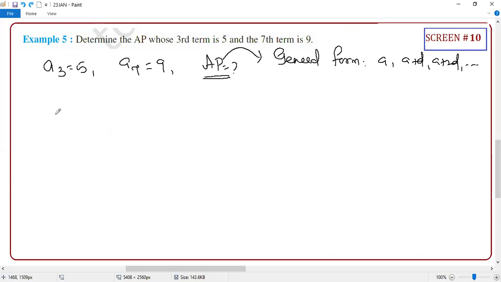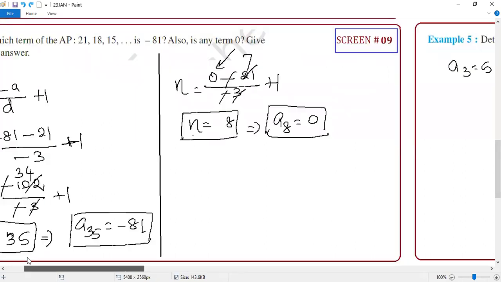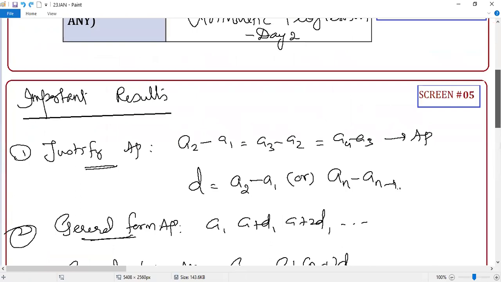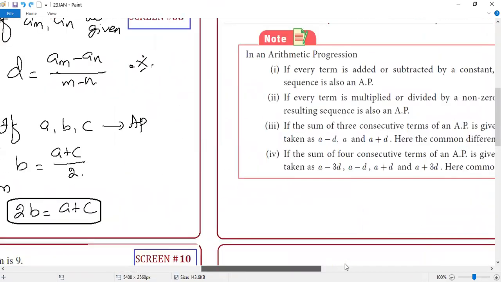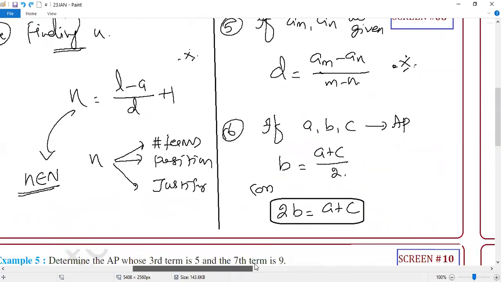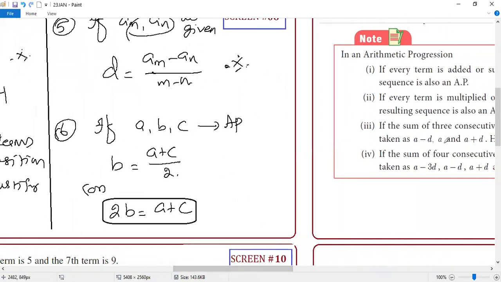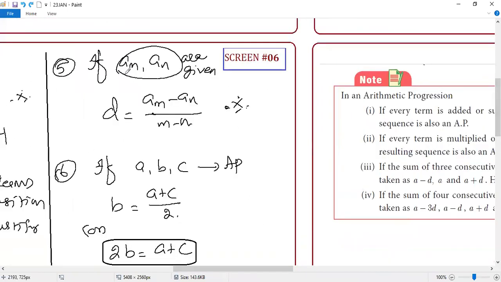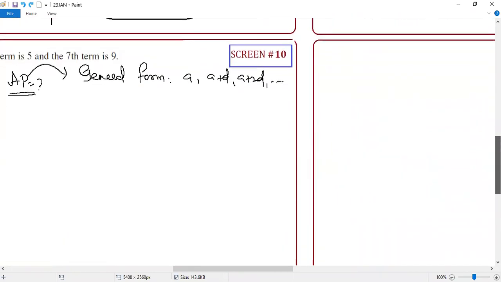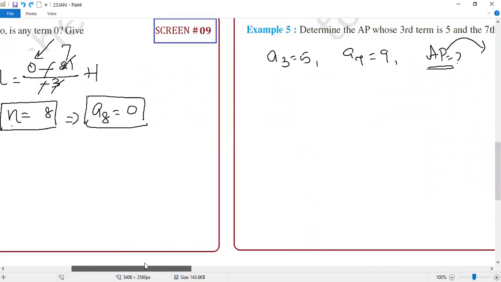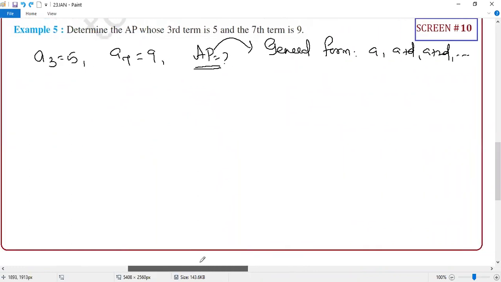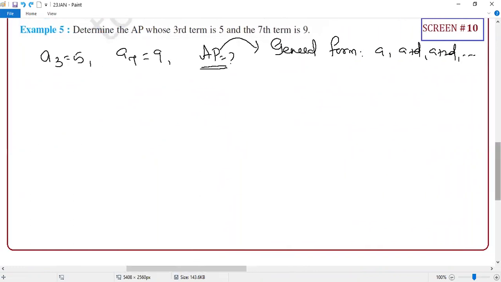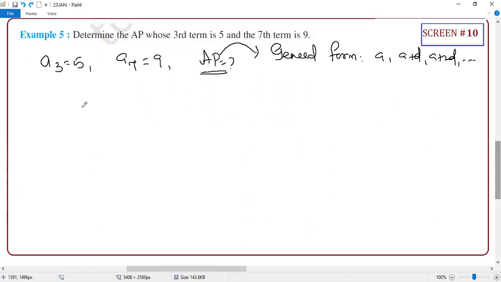Okay, what are the things? Guys, I think you should use the golden formula. Which formula, student? If you know any two terms, you can find D. It is not necessary that they be consecutive terms, that's the beauty of that formula. I think it is the fifth formula. Yes or no? Now, what is your D, student?